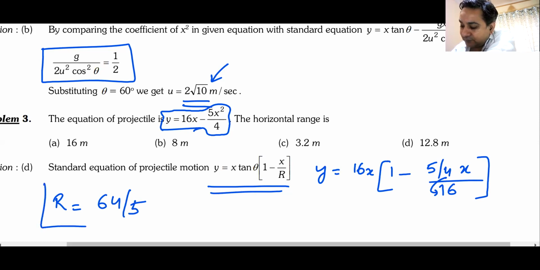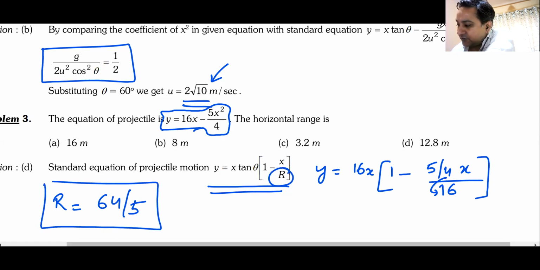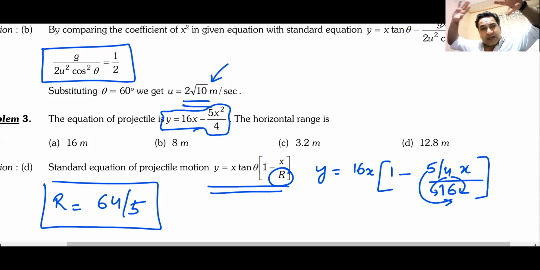Am I clear? This is the range. Whatever is in the denominator, I have to take everything in the denominator. 4 comes here and 5 comes here. 16 by 5 multiplied by 4 is 12.8. Yes, Keshav, that is correct. 64 by 5. Am I clear? Can I have some reason that we have understood this, sir? No problems with this one.